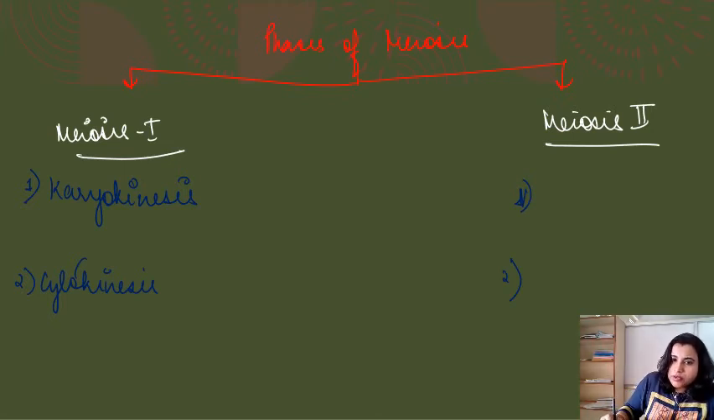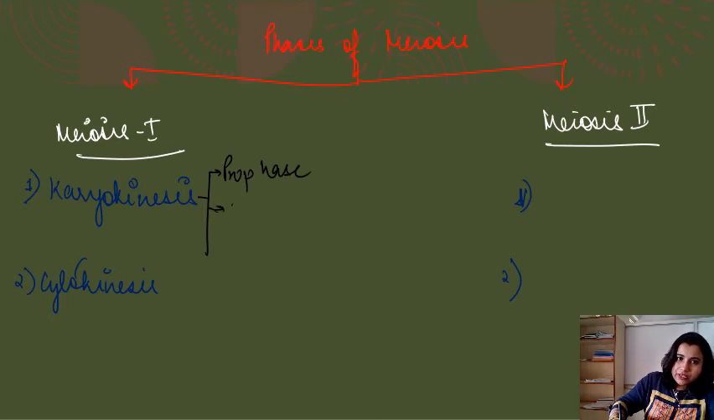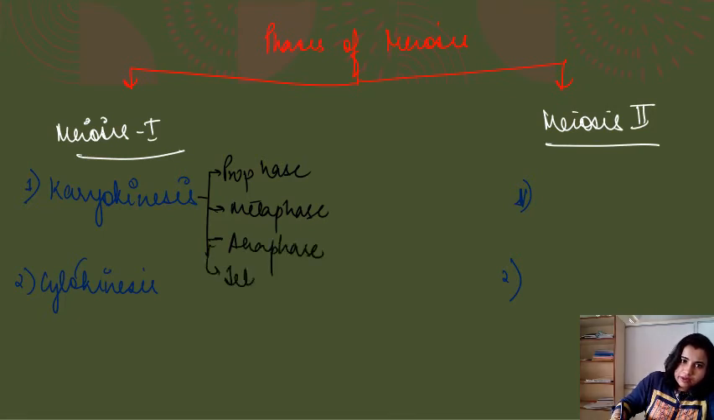And we have seen that in mitosis, karyokinesis is divided into several stages like prophase, metaphase, anaphase, telophase, right? So in the case of meiosis also, the karyokinesis is divided into the substages prophase, metaphase, anaphase and telophase. Then it goes for cytokinesis, that is the division of cytoplasm, right?